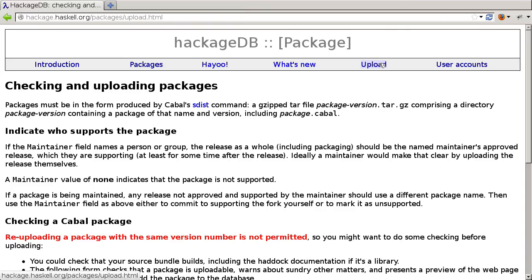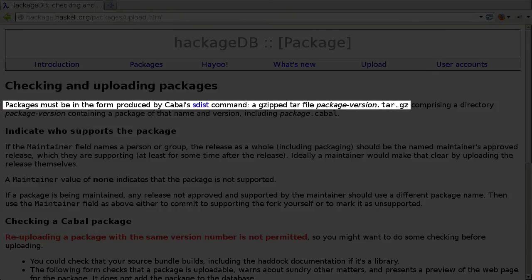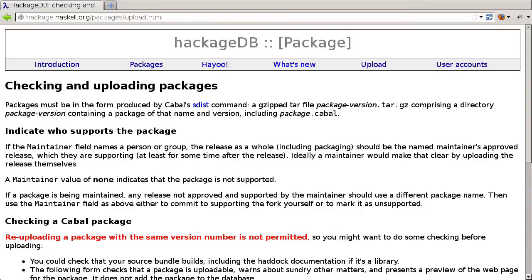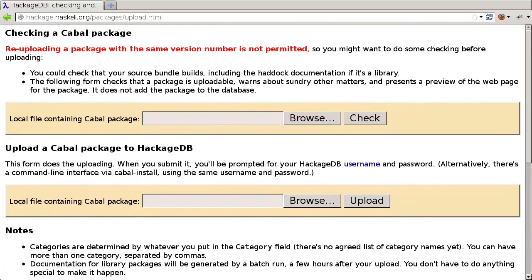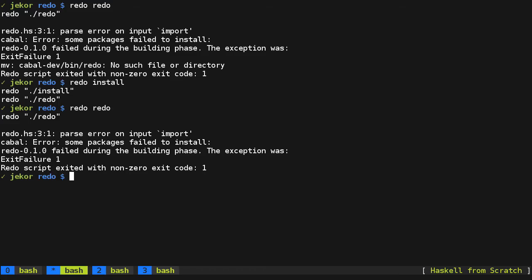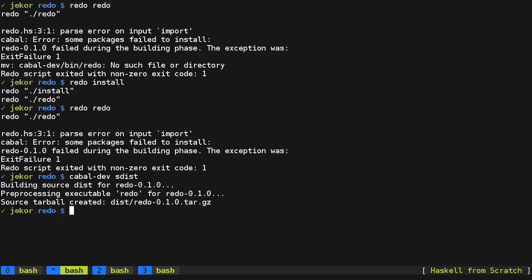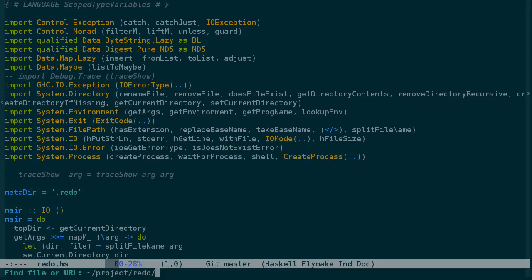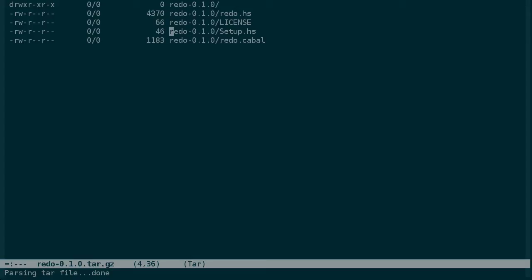So I would go to upload, and the page tells us that the package needs to be in the form produced by Cabal's sdist command, which can also be done from Cabal Dev. And there's a form here to check and upload the package. So let's go ahead and run Cabal Dev sdist. And it puts the file into the dist directory with the version number. And let's look at the contents. So it includes the redo.hs, license file, a minimal setup file, and the Cabal file here, which should be sufficient to build redo.